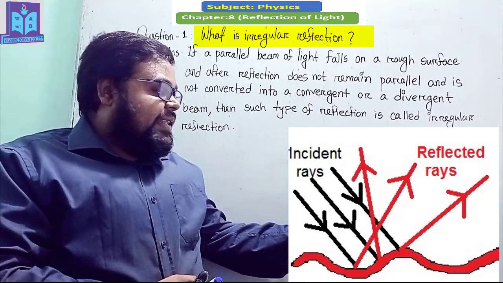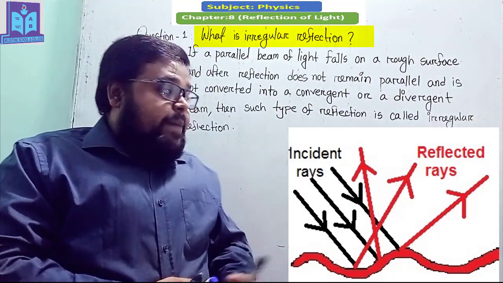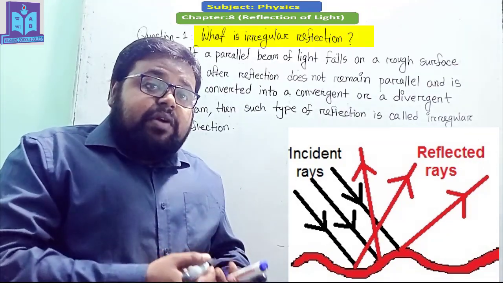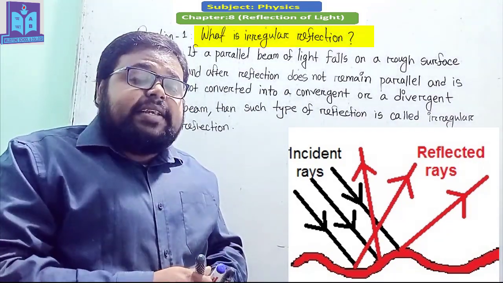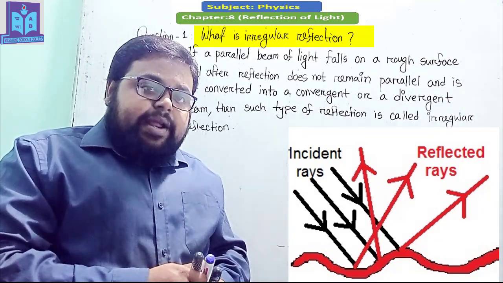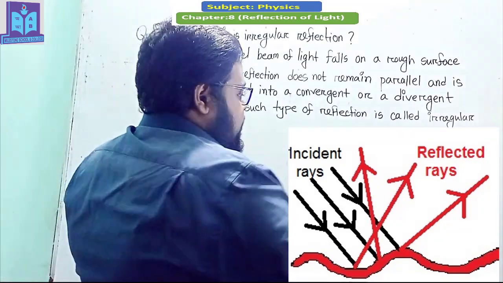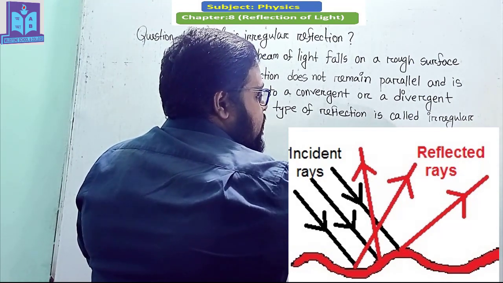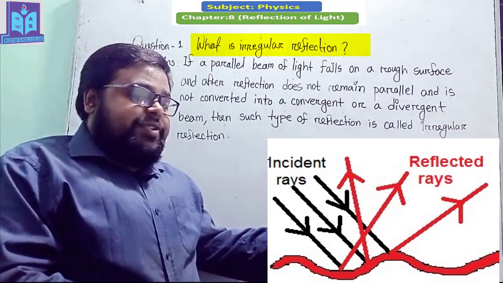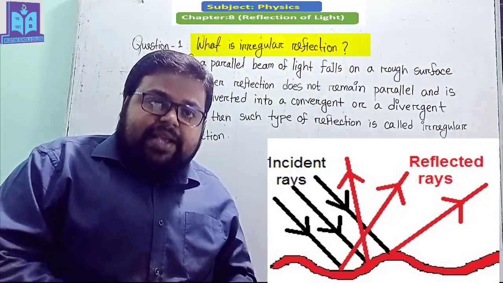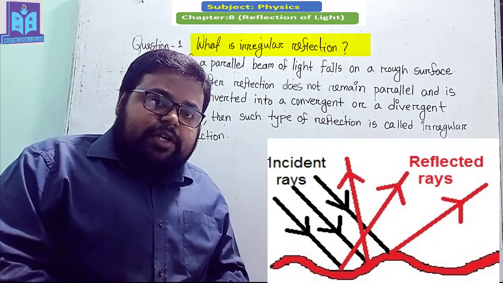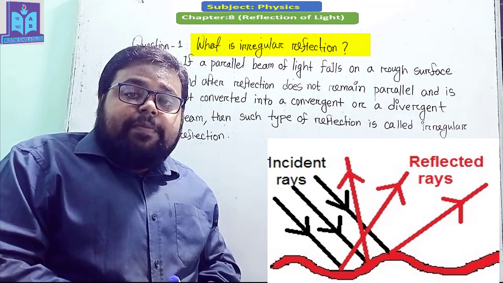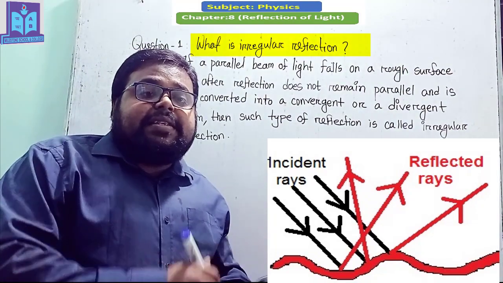Here you can see that this is a rough mirror. A parallel beam is incident on this rough mirror, but after reflection all the reflected rays are no longer parallel, because all the light rays will follow the law of reflection. What is the law of reflection? In the law of reflection, the incident angle will be equal to the reflected angle.